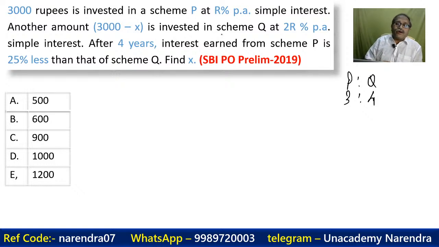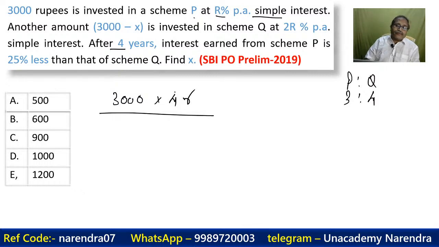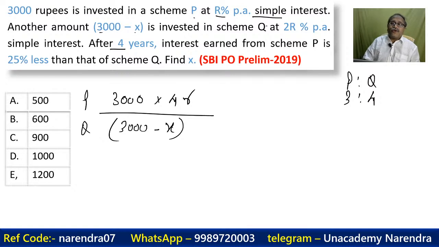Now, what is the interest in P? So let's take that there's 3,000. Is it simple interest? Yes. So it's 3,000 into R% for how many years? For 4 years. So 4R by. Now in this 3,000, what about the other one? This is P and this is Q. In Q, 3,000 minus X is the principal, and on this what is the rate of interest?